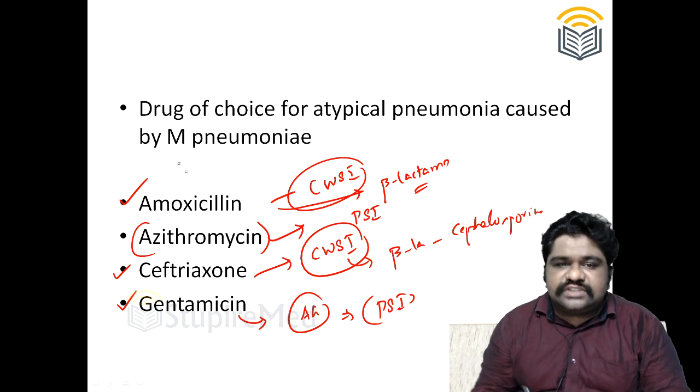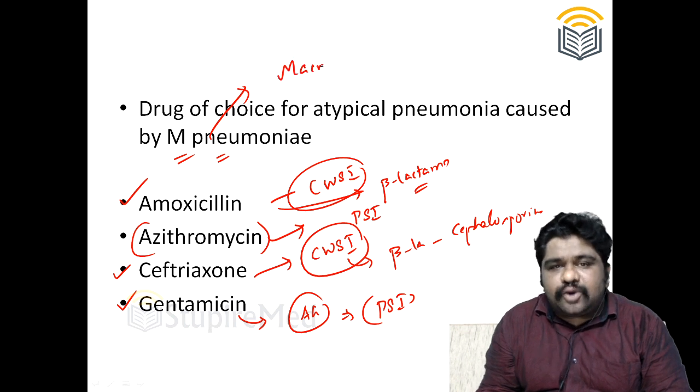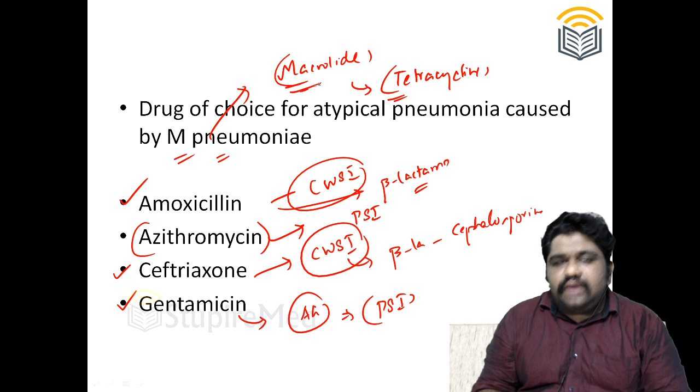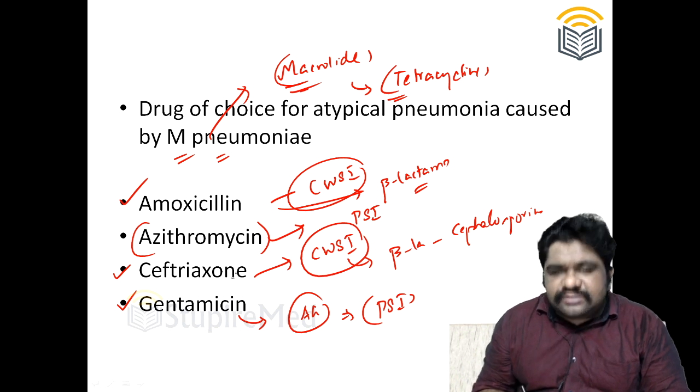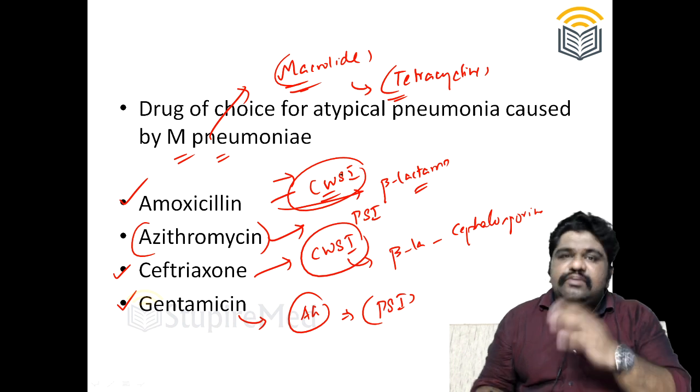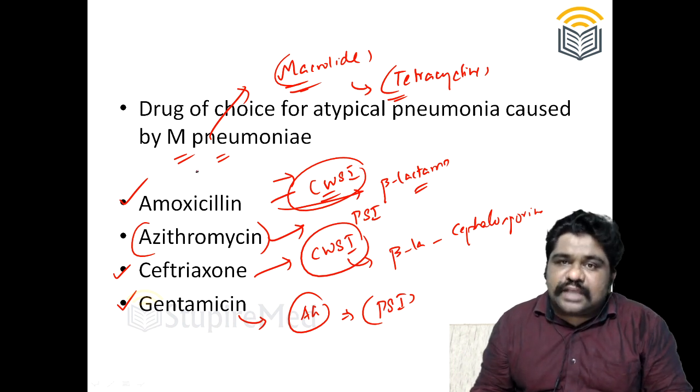Remember, the drug of choice in case of Mycoplasma pneumoniae will most commonly be a macrolide. Sometimes it can even be the tetracycline group of drugs. Here, amoxicillin and ceftriaxone, which try to block cell wall synthesis in a particular organism, will prove to be a failure in case of Mycoplasma infections.